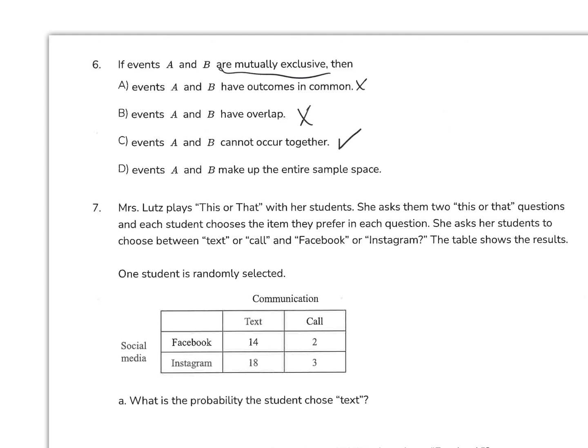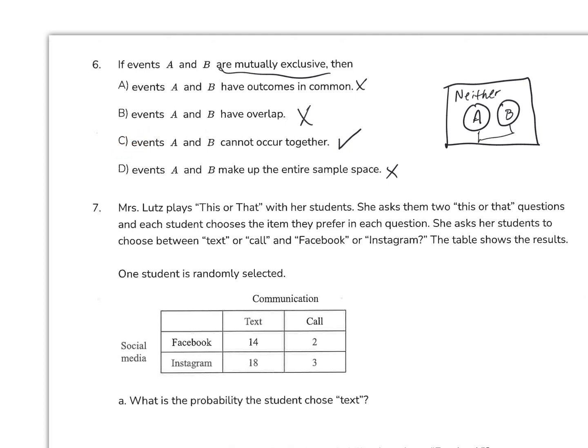So far, events A and B make up the entire sample space. That is not true, because we could have events A, B inside this space, and then this is neither A nor B outside. So you could have two mutually exclusive events, but there are other things that can happen besides A and B, like C, D, E, or F, or whatever. So they don't occur together. So this makes D incorrect. So the answer is C.